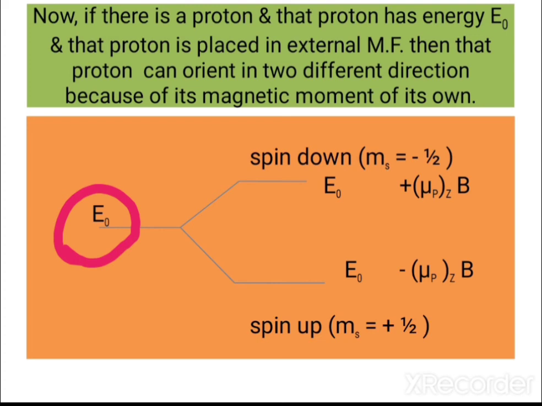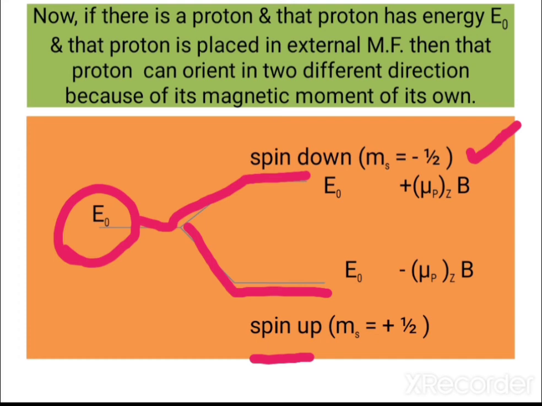So it will give values like this after splitting: for spin down the ms value will be minus half, and for spin up the ms value will be plus half, and the two energies are E naught, one for the above level, one for the below level, and ultimately the factor is plus mu p z b for spin down and minus mu p z b for spin up.